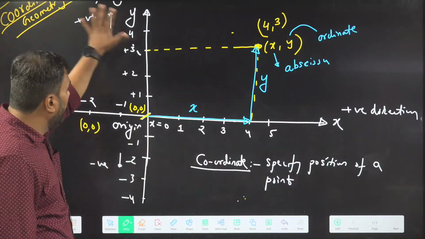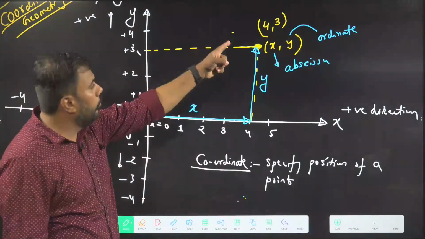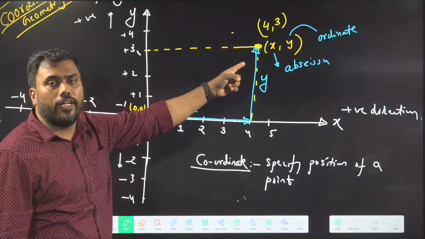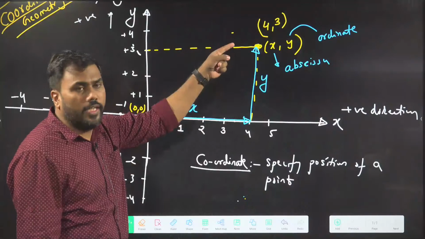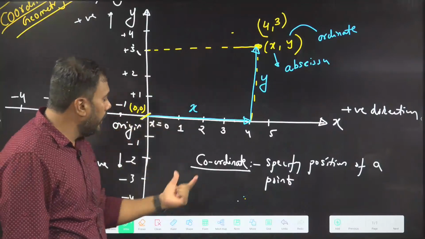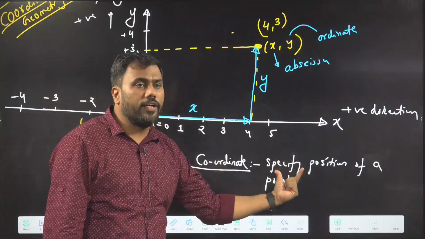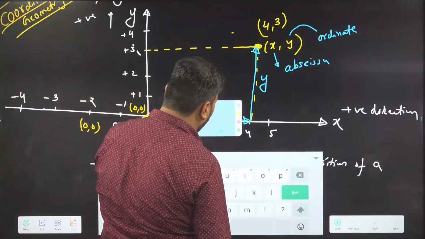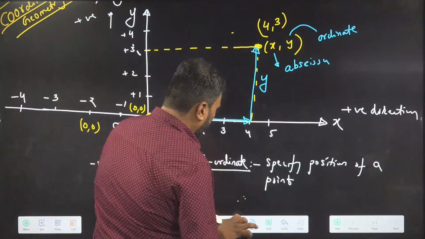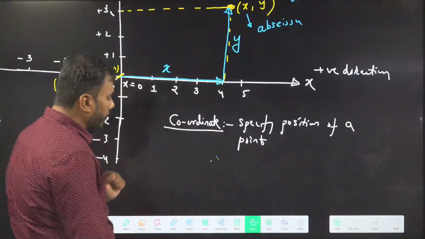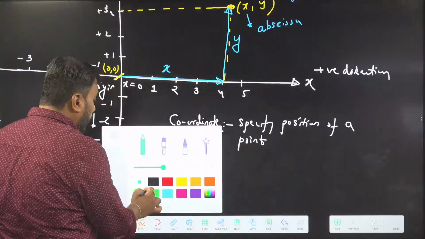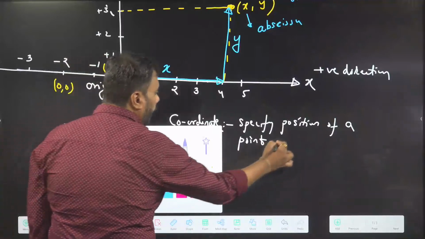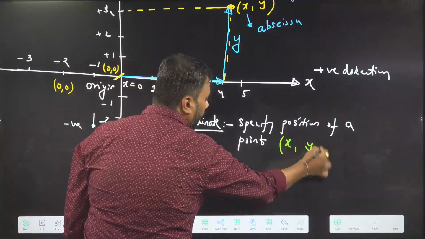In space, if I want to locate a point, I can locate that point using its x and y coordinates. What is the meaning of x and y coordinates? Coordinates are required to specify a position. We have two coordinates of a point, which are called x and y.